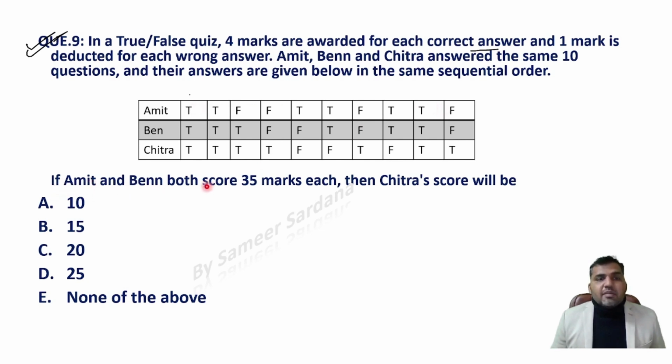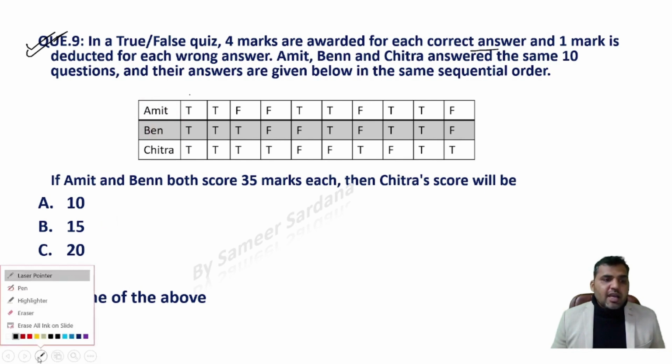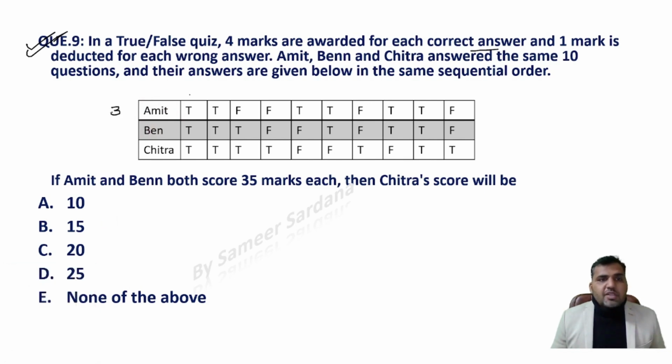Now if Amit and Ben both had 35 scores, both of these two people have scored 35 each, right? The score of Amit is 35 and the score of Ben is also 35. So guys, you see that in 10 questions, 4 marks are awarded for each correct answer.